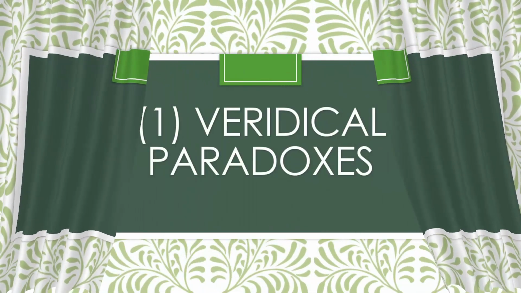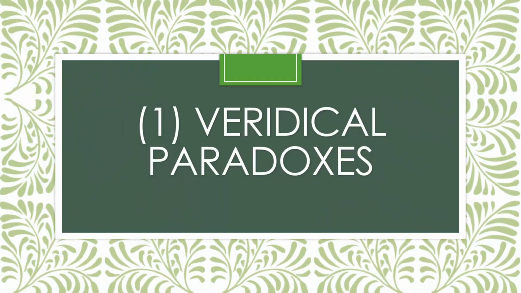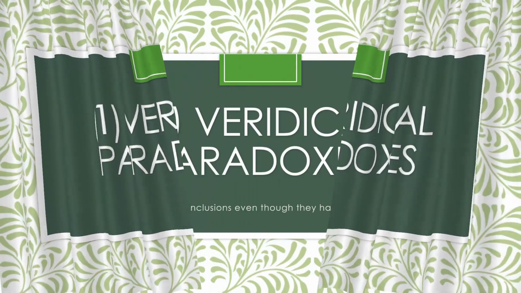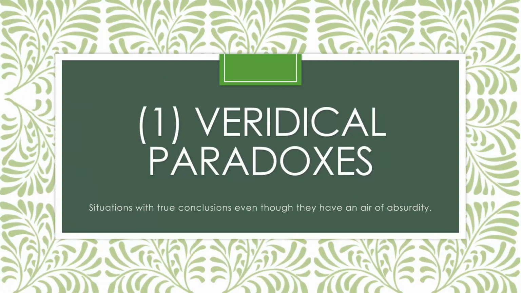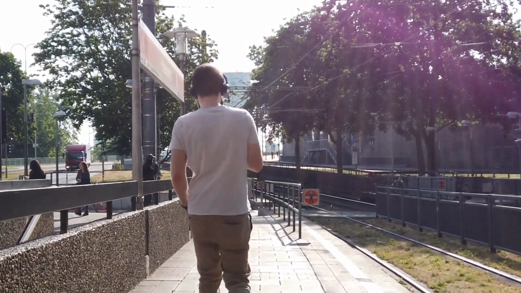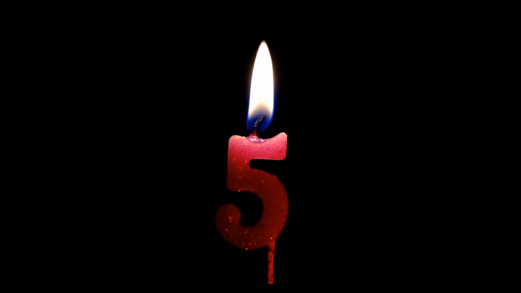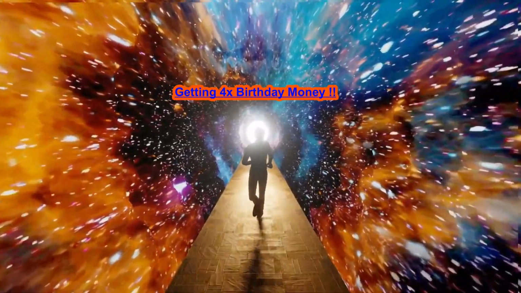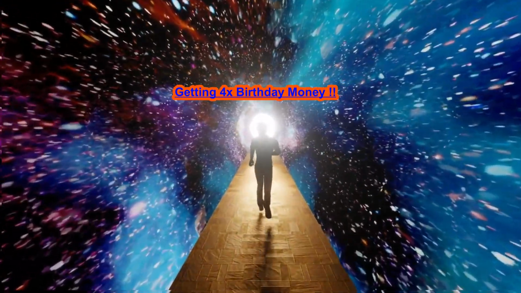The first type that we will be covering are veridical paradoxes. They are situations with true conclusions even though they have an air of absurdity. The most famous example of a veridical problem involves a theoretical man who is 20 years old but has had only 5 birthdays. Since his birthday is on a leap day, it only occurs once every 4 years. Although the situation is technically true, this statement is fairly nonsensical.